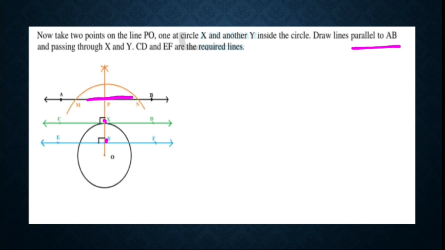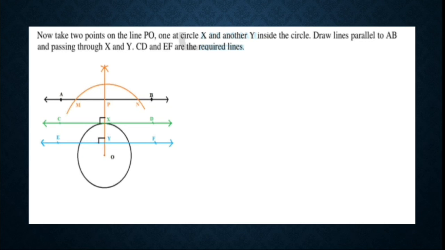Okay, now if you draw these two lines, you can say that this CD will be the tangent because it will touch the circle in only one point, and this EF will be the secant. Why? Because it intersects the circle in 2 points. In this way you can draw a tangent and a secant parallel to a certain line outside of the circle. Okay.